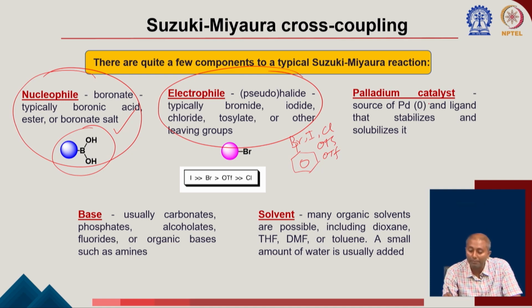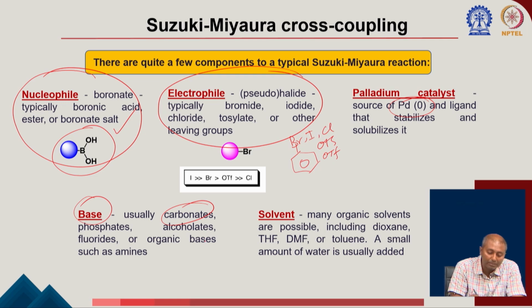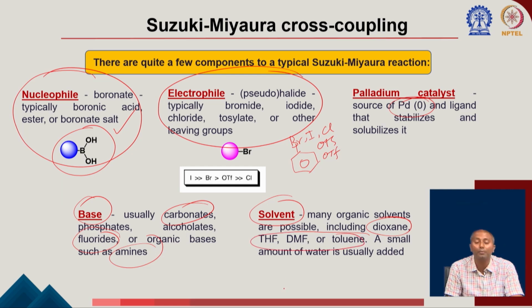And then of course, you need a palladium 0 catalyst, and the ligand which can stabilize this palladium catalyst. Then the base has a very important role, I am going to show you in the mechanism. Usually carbonate, phosphate or different alkoxide, cesium fluoride or an organic base is used for this reaction. Of course, various different solvents are known, but usually you will see dioxane, THF, DMF and toluene are very common solvents for this coupling, and you will always find a small amount of water usually needed for this reaction. Okay, you can add some water, and I am going to explain why you have to add water in some of the cases.